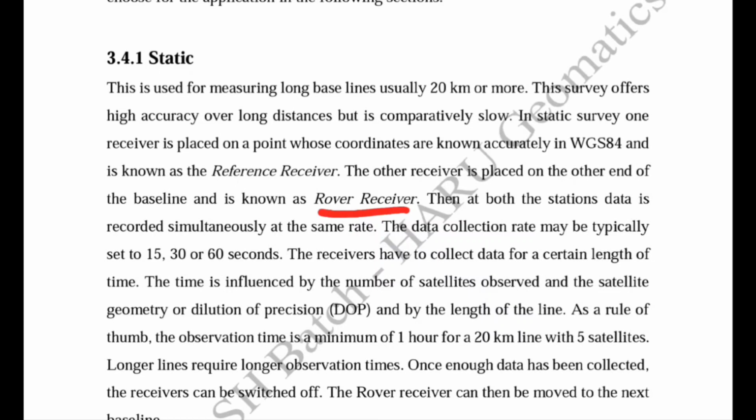At both stations, data is recorded simultaneously at the same rate. So this is also a DGPS technique, and we already know there are two types of receivers. One is the reference receiver, which has known coordinates. The second, which we move to different unknown points to calculate their position, is known as the rover receiver.